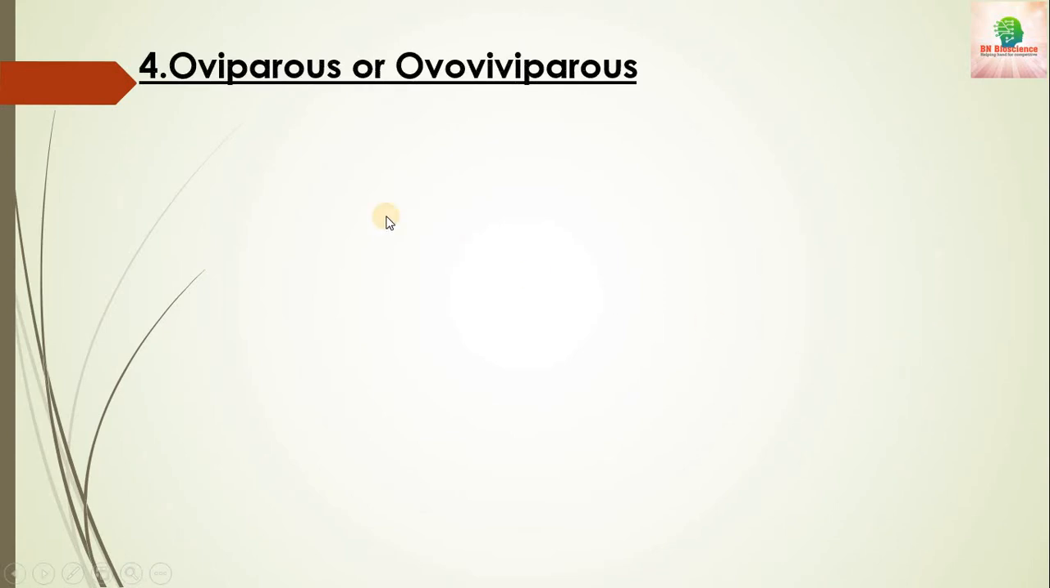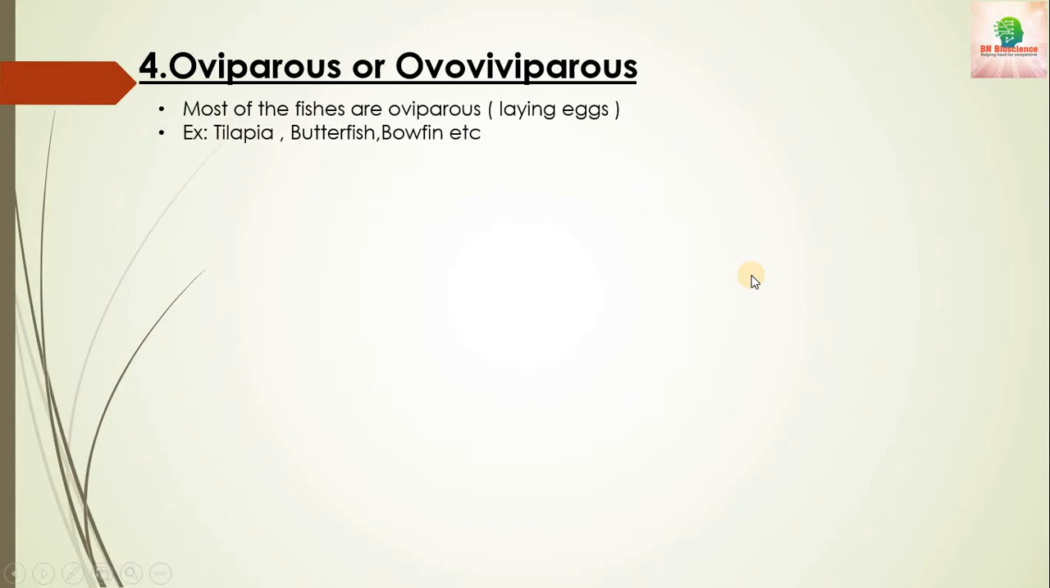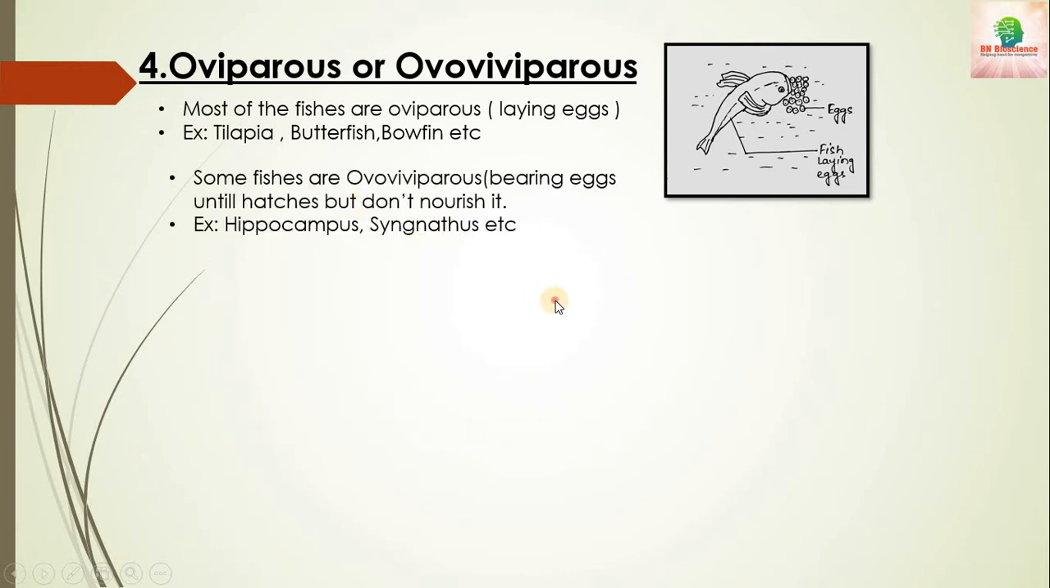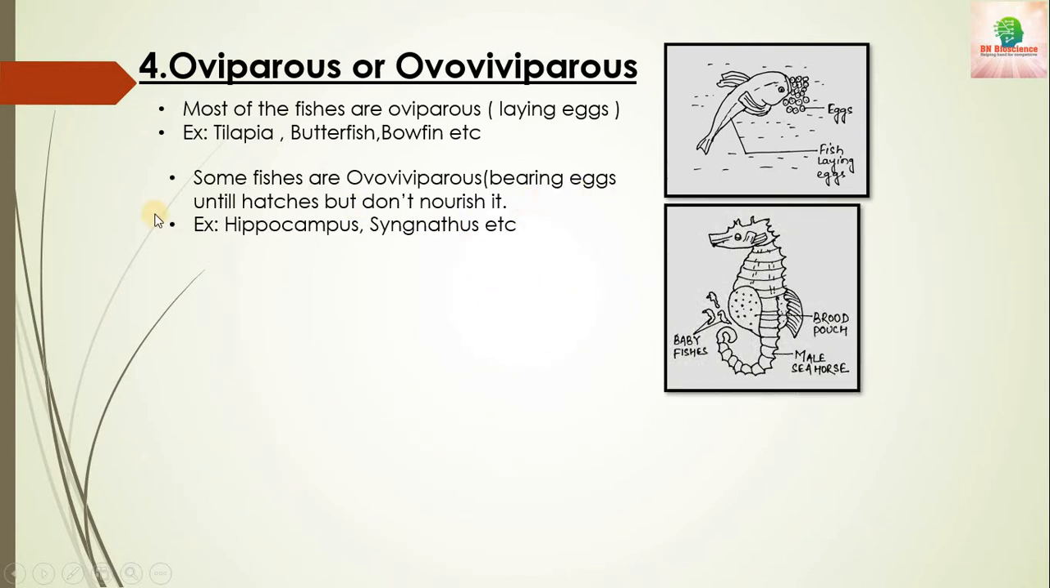The next characteristic is oviparous or ovoviviparous. Most of the fishes are oviparous. It means they lay eggs. So here you can see this is a fish, they lay eggs. For example, tilapia, butterfishes, bowfins, etc. Some fishes are ovoviviparous, they bear the eggs until they hatch, but they don't nourish them. For example, Hippocampus and Syngnathus.